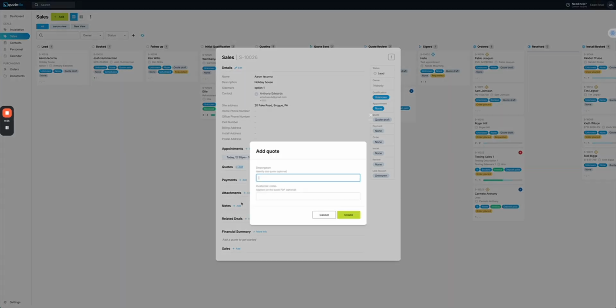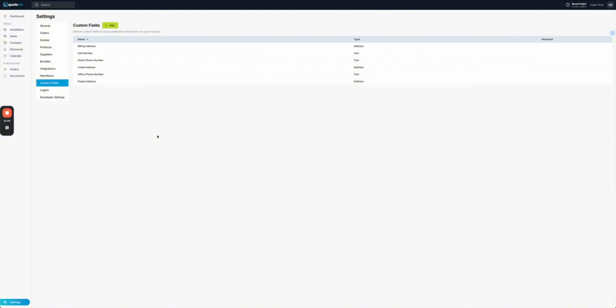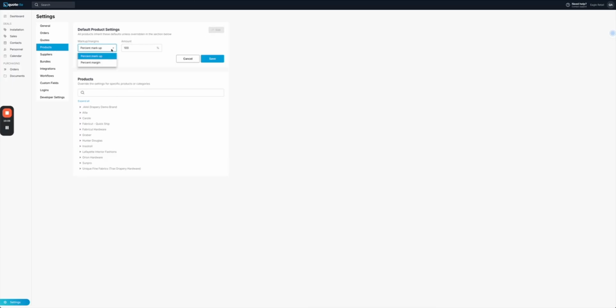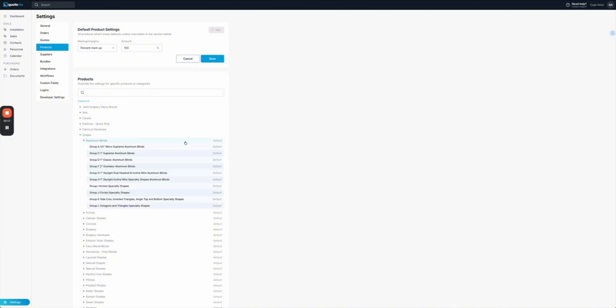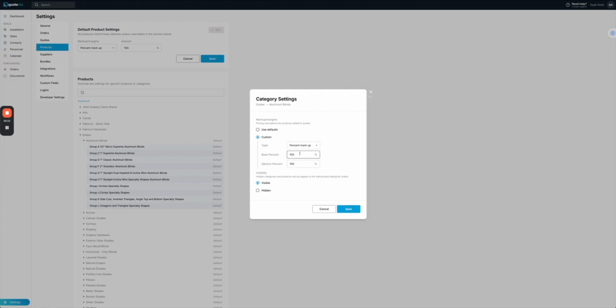To create a quote, we just simply go add. Now, first of all, when you get in the system, it'll be about setting it up. So what we're going to look at is products here. Once we enable all the brands you use, you'll be able to set a default percent markup or margin across all brands, or you can dig down and say, I would like this brand to be its own, or I would like aluminium blinds to be custom, with a base percent, an options percent, different markups and margins, or I'd like to make those products visible or hidden. Perhaps you don't sell all the products from specific suppliers.